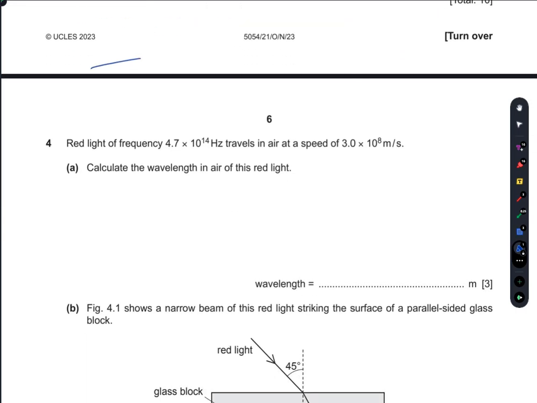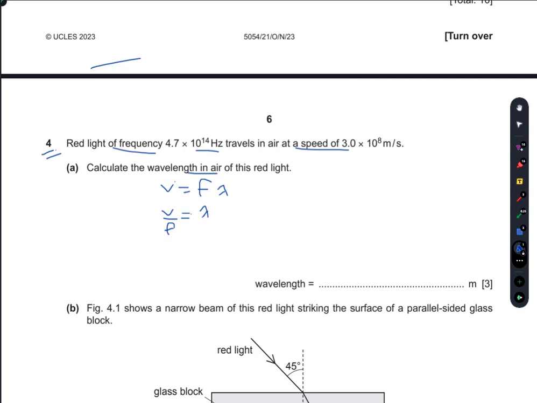Question number 4. Red light of frequency 4.7 into 10 raised to power 14 hertz travels in the air at the speed of 3 into 10 raised to power 8 meters per second. Calculate the wavelength in air of this red light. By the wave formula, we have v equals f lambda, so velocity divided by the frequency gives the wavelength.